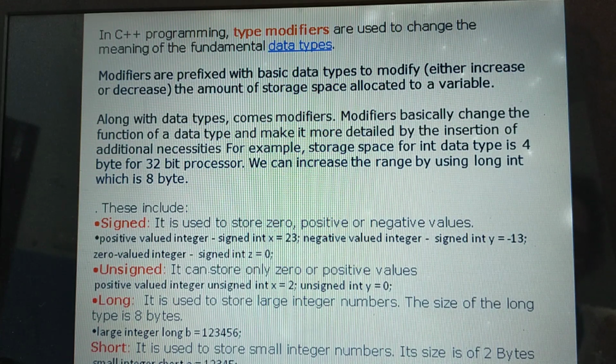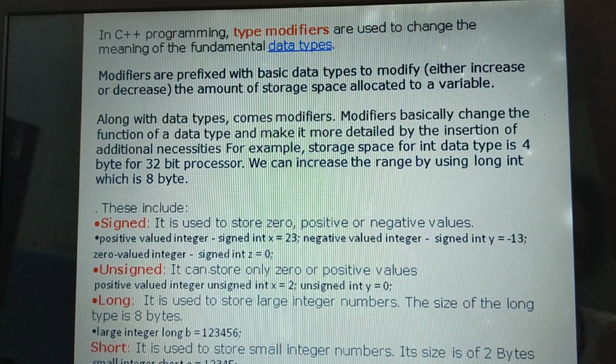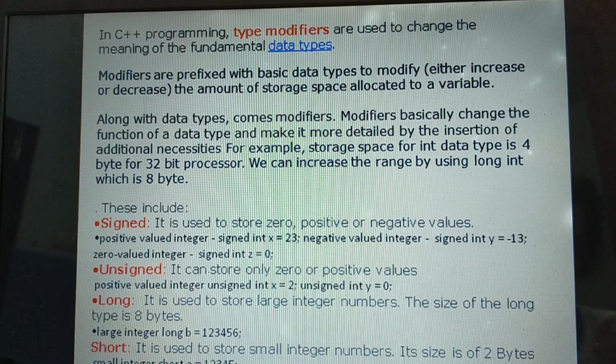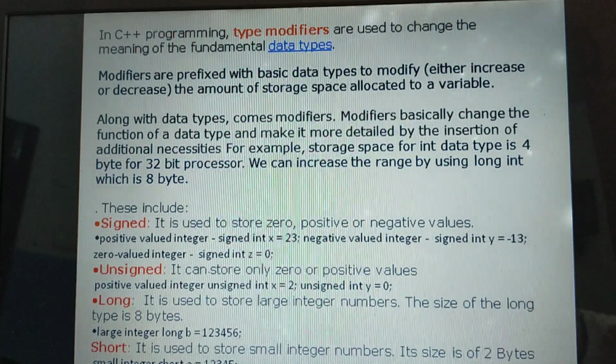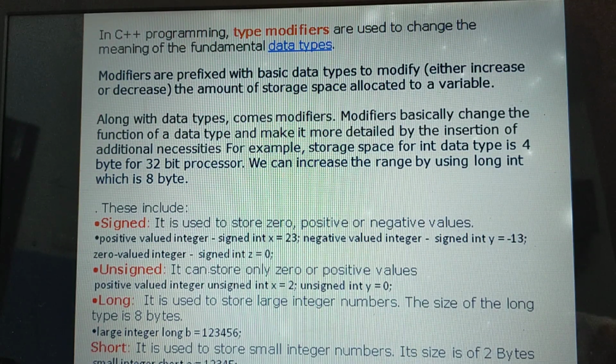What is the use of the modifier signed? The keyword signed indicates that the variable can hold negative or positive values. Using the signed modifier, we can store positive or negative values, and we can store zero values also. Okay. Then while declaring an integer variable, how can we use the modifier signed? Along with the data type, we can use the modifiers.